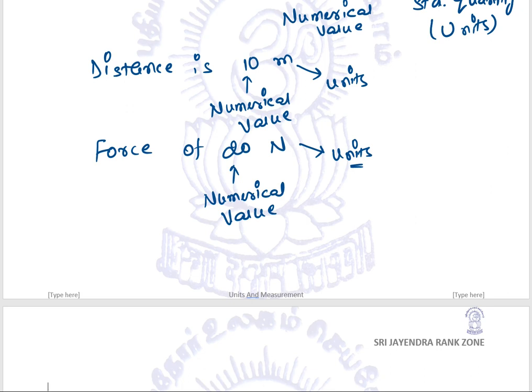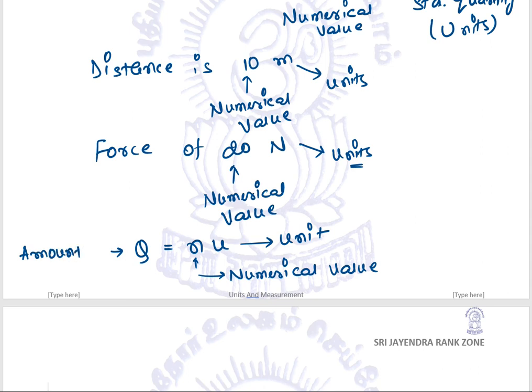So with these examples, we understand that any quantity can be defined as Q equals N into U, where N is the numerical value and U is the unit, while Q is the amount of standard quantity. Yes, I hope these things are clear.